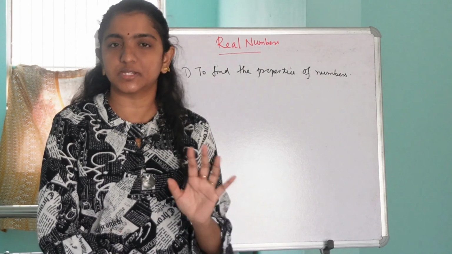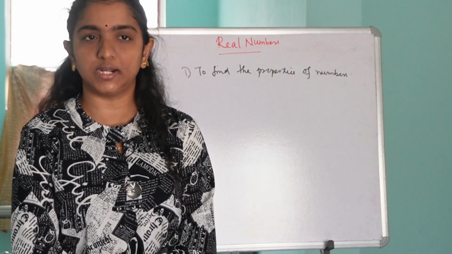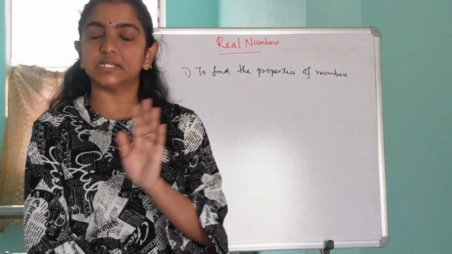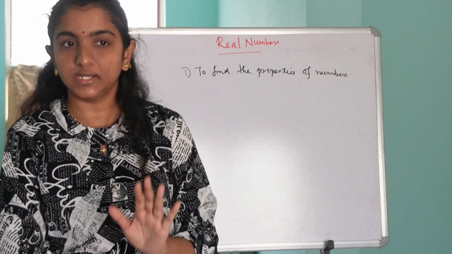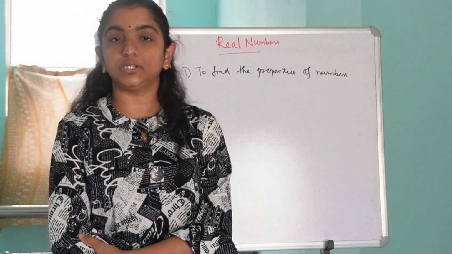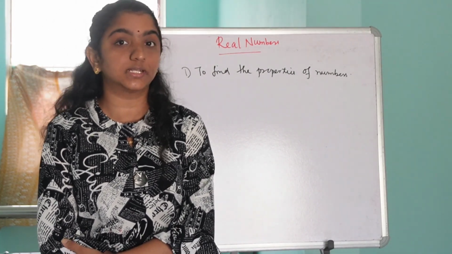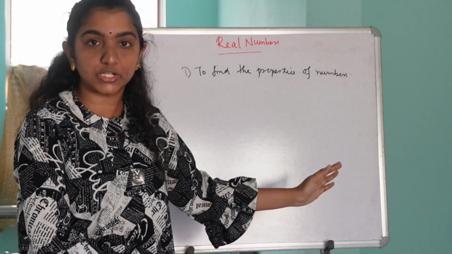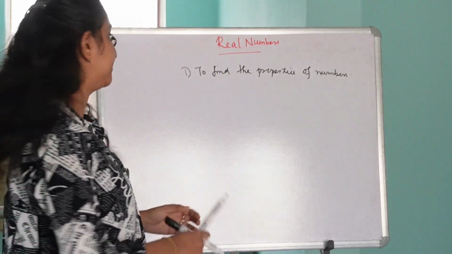These are some statements regarding certain properties of numbers. We can show that these given statements are right using Euclid's division lemma. Is it clear, guys? So that is the first application of Euclid's division lemma.